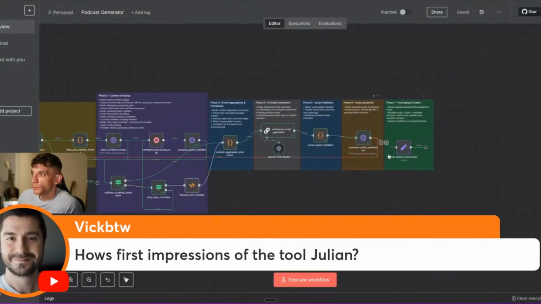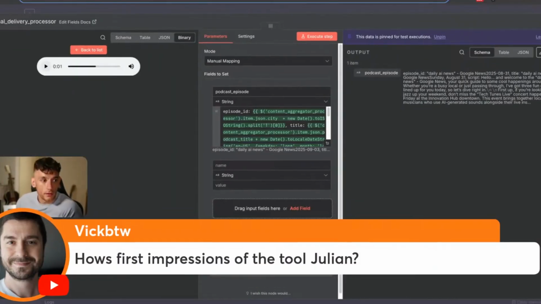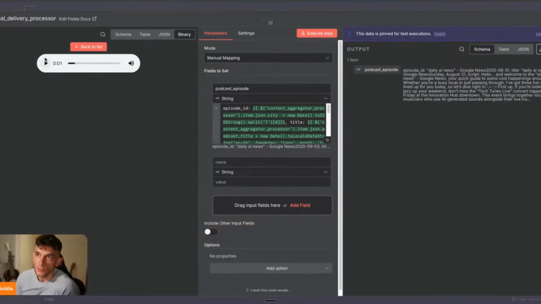So if we go back to N8N, we've got the audio delivered over here, and then you can see we've got this audio like so. And if I turn off the audio, this is something you can do with N8N that I haven't seen anything else do the same, right?